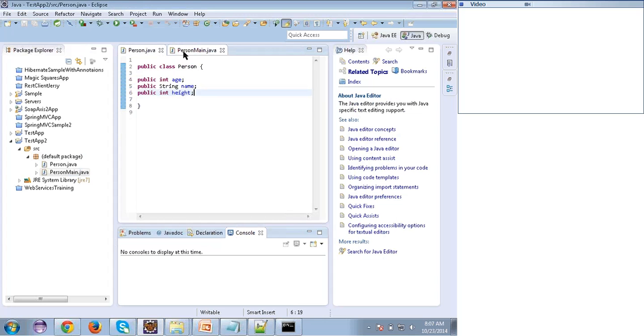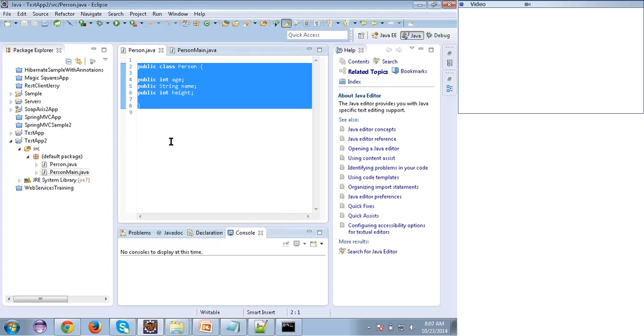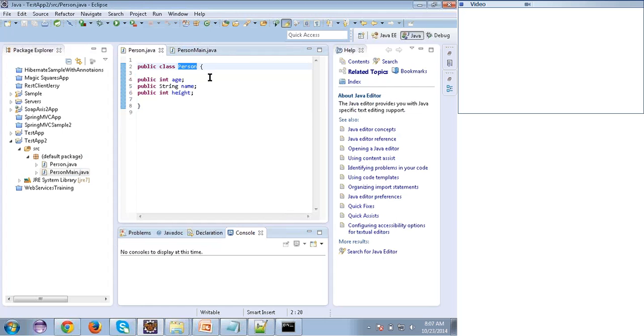So I've created a class. When I create this class, no memory is created for this Person class. It's just a blueprint, that's it. Unless I create an object for this class, these three variables don't get memory. So now I have age, name, and height. Java will not store these variables in memory. But when I create an object of the Person class, all these variables get memory. I'll show you how. But how do we create an object?